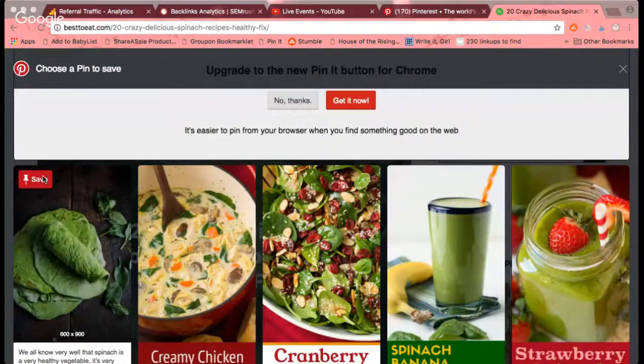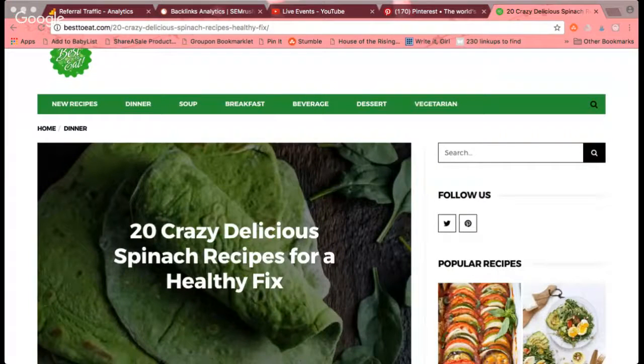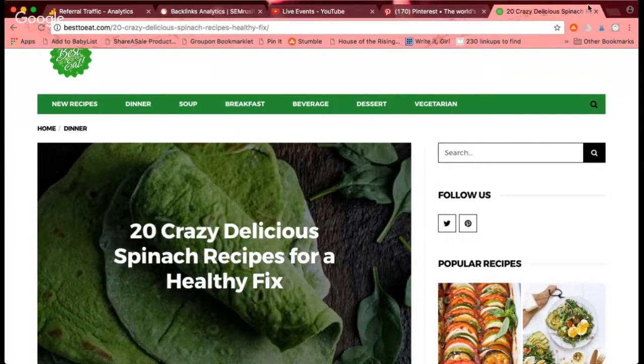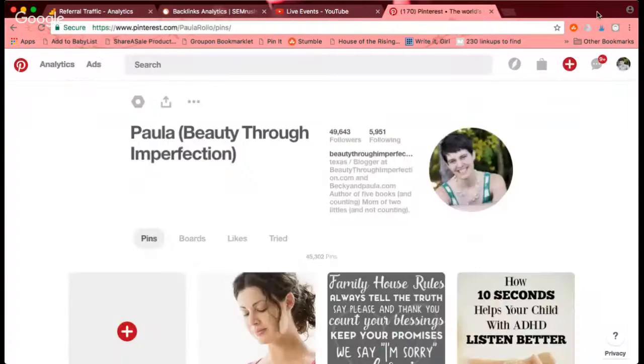So I'm going to click pin, but I'm not pinning this to a public board. What I'm doing is pinning this to a secret board called featured. You can tell that it's secret because right under that save button, it has a little lock. My featured board is everything where someone has linked back to one of my sites. And we'll go into how I use the featured board later on. So I'm going to close this.